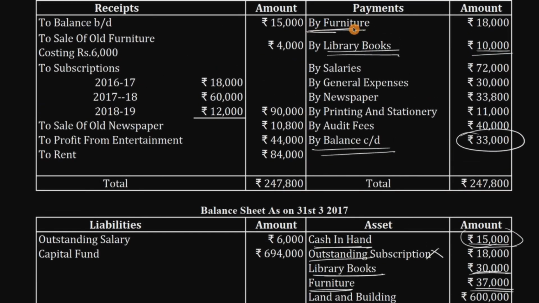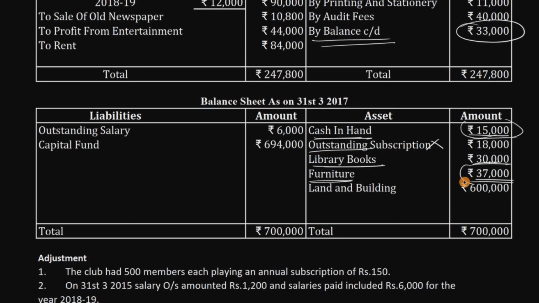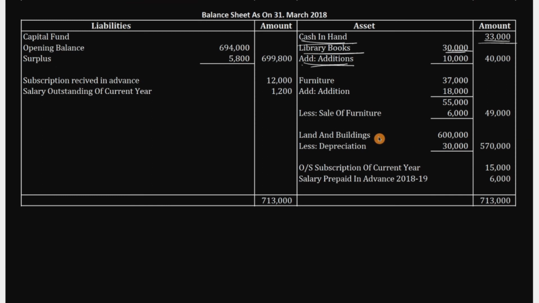Yes, they purchased furniture. By furniture they're spending 18,000. That means they purchased furniture 18,000. So add 18,000 as well as 37,000, or 37,000 plus 18,000. So furniture 37,000, this year furniture, and again adding 18,000, getting 55,000.